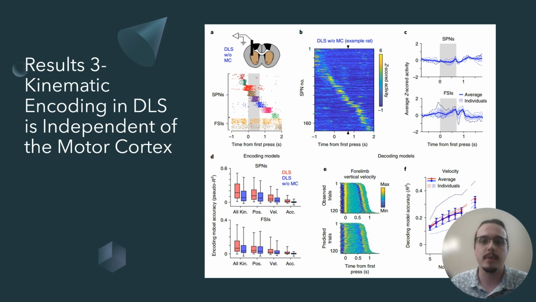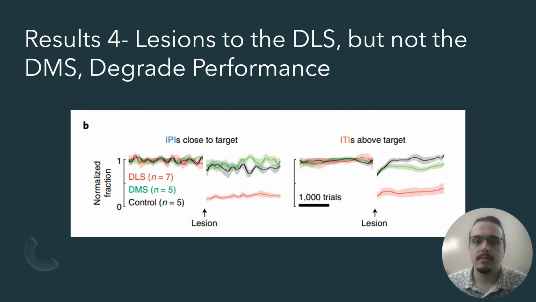The authors repeat their previous experiments and analysis in a population of 3 expert rats with lesioned motor cortices, finding similar activity patterns and predictive power of kinematic variables in neural activity relative to non-lesioned rats. In order to establish the causal contributions of the DLS to the execution of the learned skills, the researchers lesioned the DLS bilaterally in one population of expert rats, the DMS in another, and then created a control sham operation group. Lesions to the DLS disrupted the learned motor sequence and made the rats unable to relearn the sequence, but the other two groups largely preserve their ability to perform the learned movement.